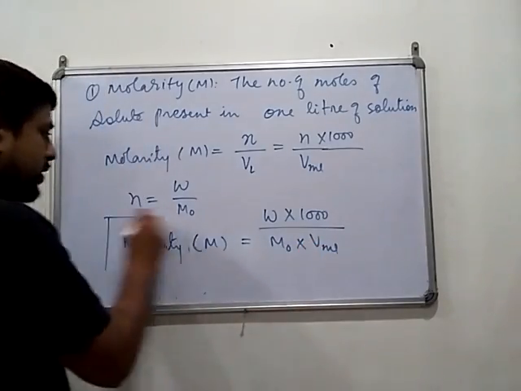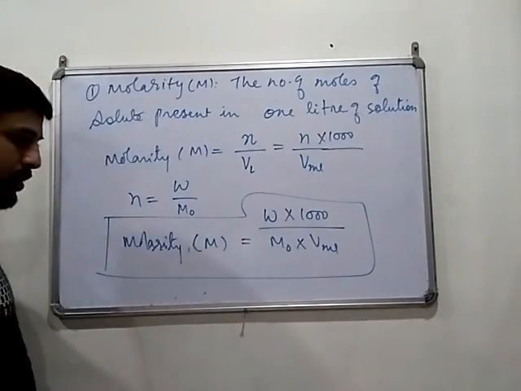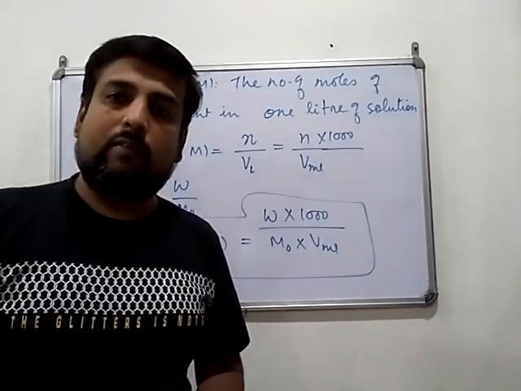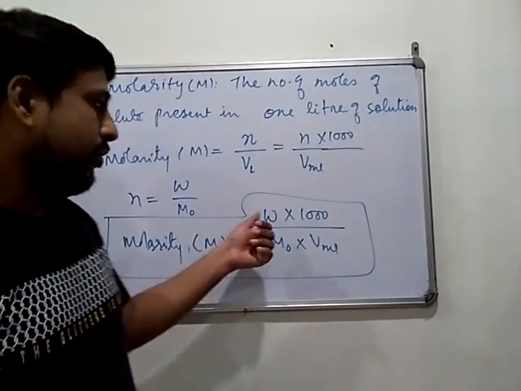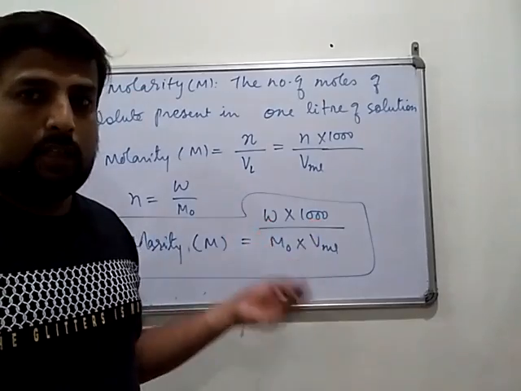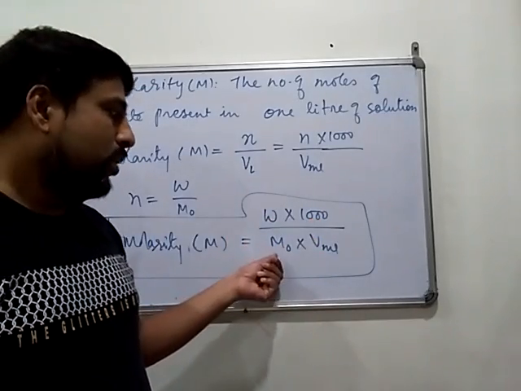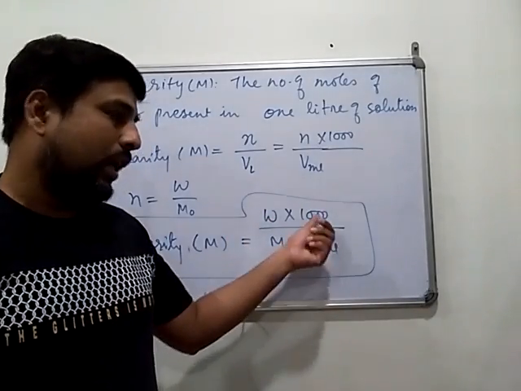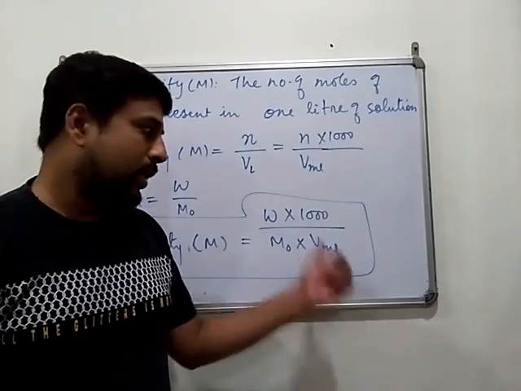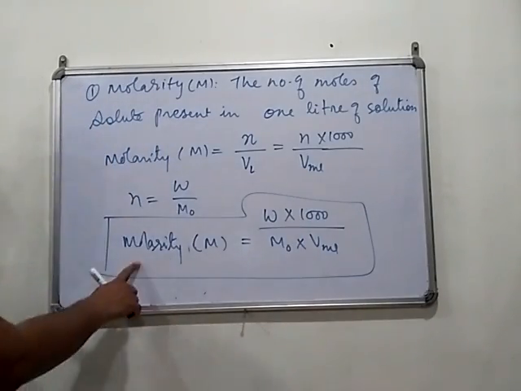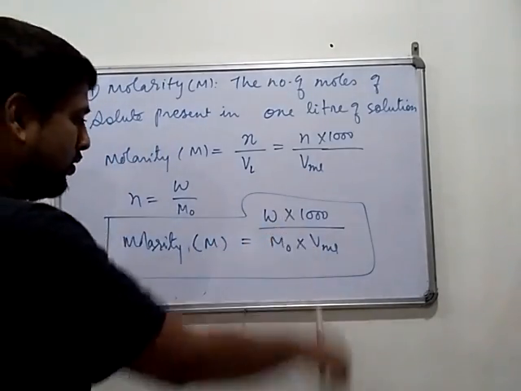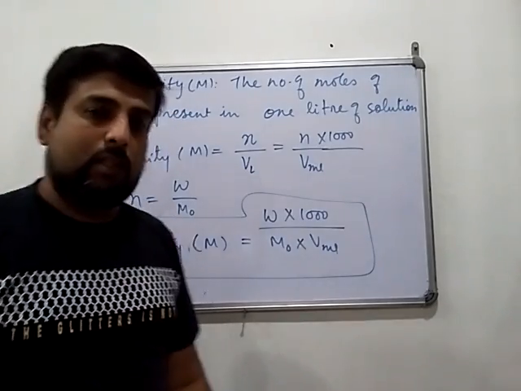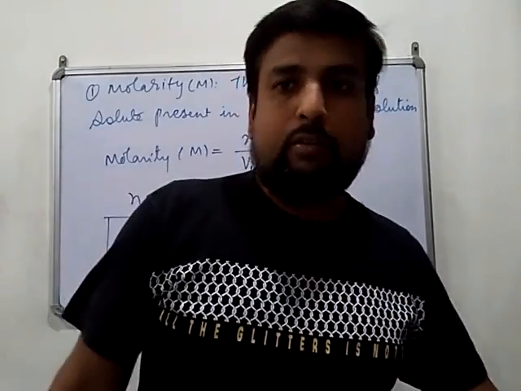This is the formula we use in most numericals. Generally weight is given, so weight is substituted here. The weight is of the solute, the molar mass is of the solute, V is the volume of solution, and 1000 is the multiplier. So molarity M equals W into 1000 divided by M naught into V. This is the main formula of molarity.